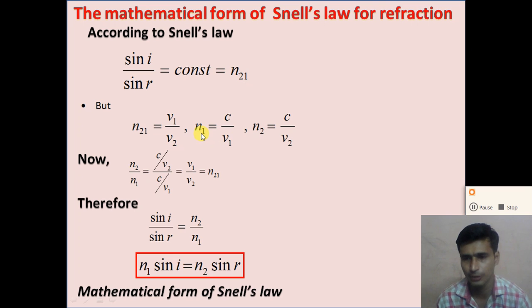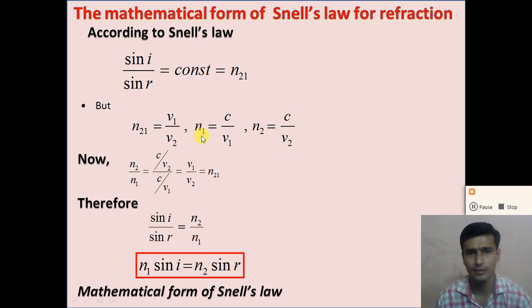So the absolute refractive index of medium 1, n1, is equal to c, the speed of light in air, divided by v1, the speed of light in medium 1. Similarly, the refractive index of medium 2, n2, is equal to c divided by v2.